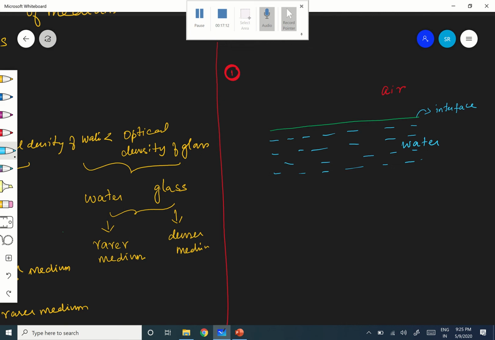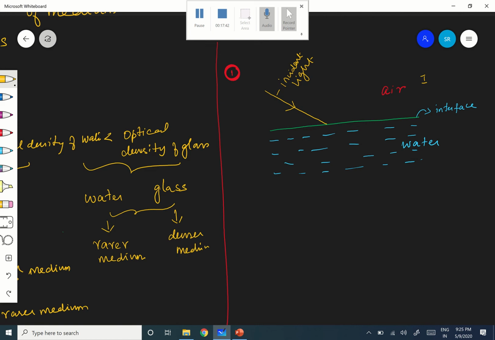Right. Now, light is falling like that. This is the path of the light, the incident light. The medium in which the incident light is present is called the first medium.